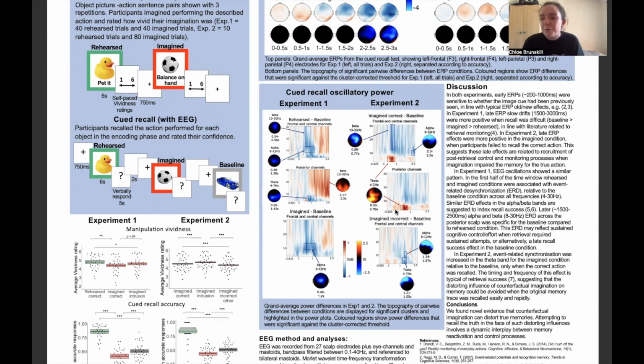In conclusion, we found novel evidence that counterfactual imagination distorts true memories. The related brain mechanisms show an interplay between memory reactivation and control processes.